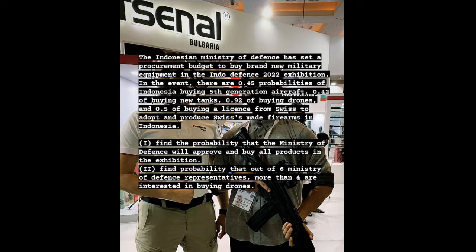Today we have our first binomial distribution question. The Indonesian Ministry of Defense has set a procurement budget to buy brand new military equipment in the Indo Defense 2022 exhibition. In the event, there are 0.45 probabilities of Indonesia buying fifth generation aircraft, 0.42 of buying new tanks, 0.92 of buying drones, and 0.5 of buying a license from Swiss to adopt and produce Swiss-made firearms in Indonesia.